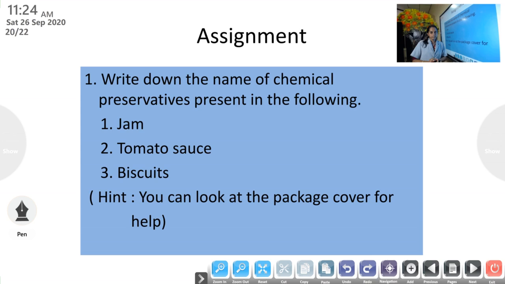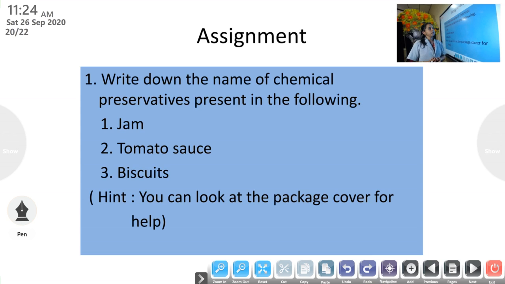Whenever you buy things from the shop, or even medicines, a date of manufacture is written, that means the date at which it was made, and there is a date of expiry, that means up to that date only we can use that packet. So don't use it after the date of expiry. You can seek the help of your parents for that. Always check the date of manufacture and date of expiry.